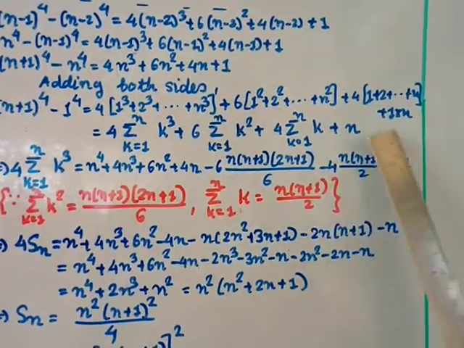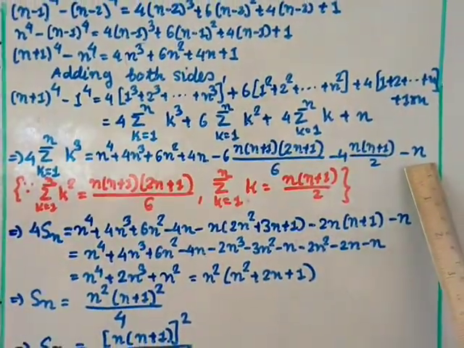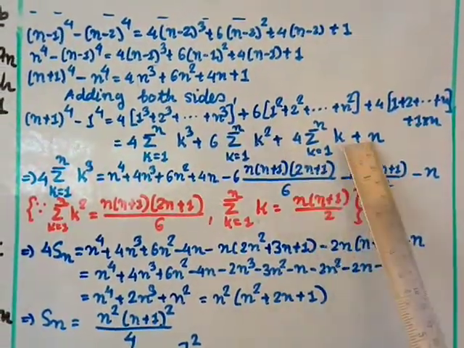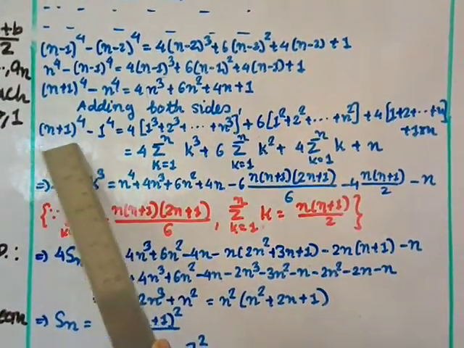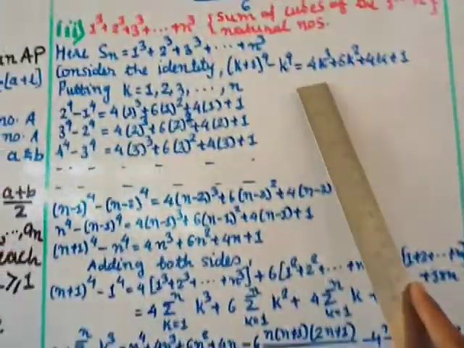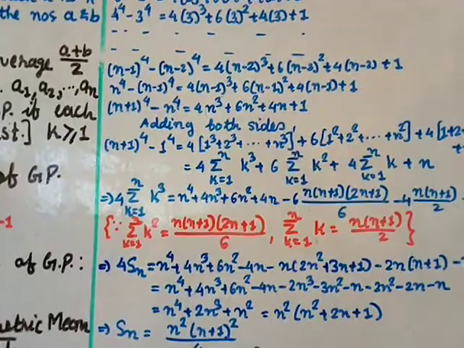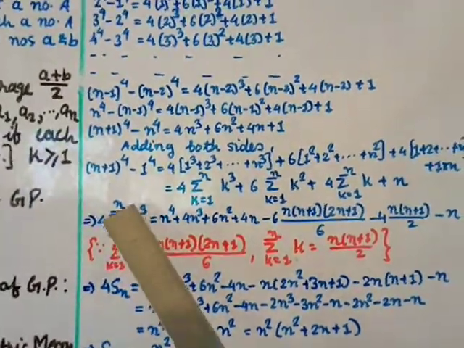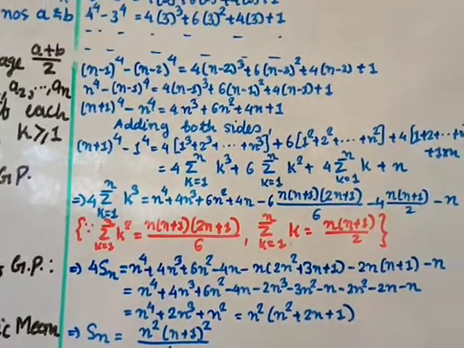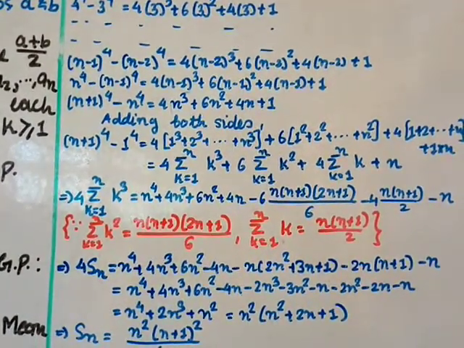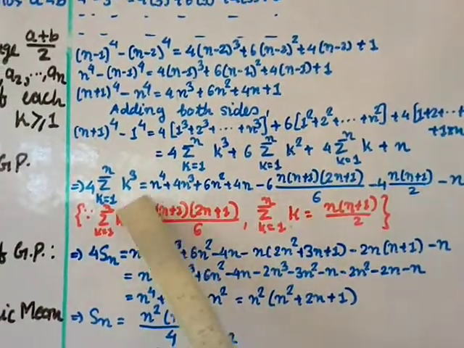So this value is placed here and this 4 remains, and this plus n also I am transferring over here, so it becomes negative n. All these 1, 2 and 3 terms you transfer, so it becomes negative. And this one is already there, but this I'm expanding using this result. So you get here the n power 4, and that 1 minus 1 and plus 1 will cancel out. This minus 1 and this 1 will cancel out, and this expansion will be this way. Or you can also expand using a plus b whole power 2, then you will get this result.